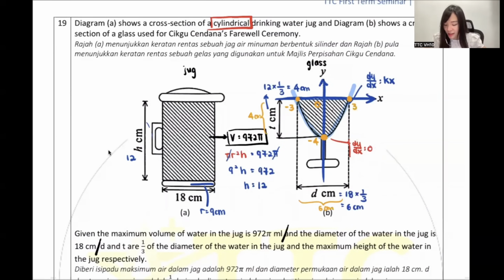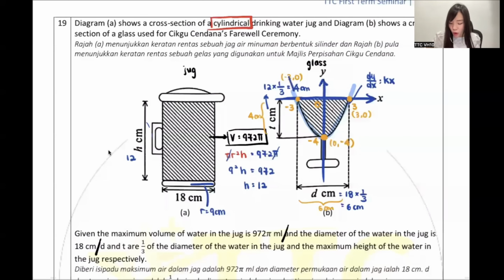So if it's not like that, then how can I find it out? My dear, look carefully. All the information you have is the coordinate (3, 0), here is (-3, 0), and here is (0, -4). Correct? And you want to find the k answer. How do you find k?